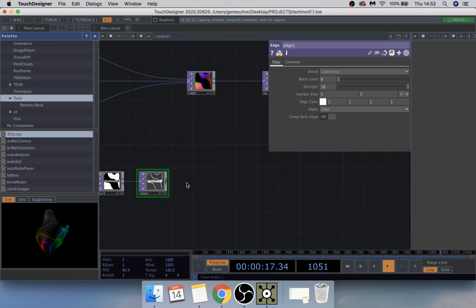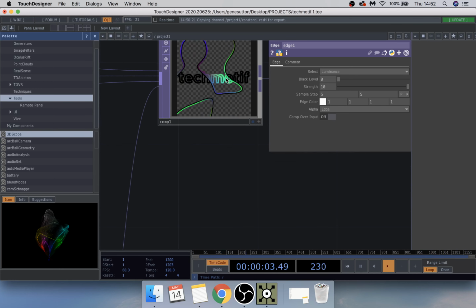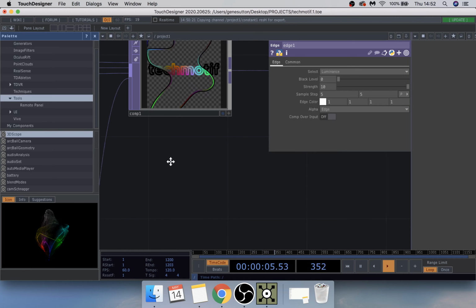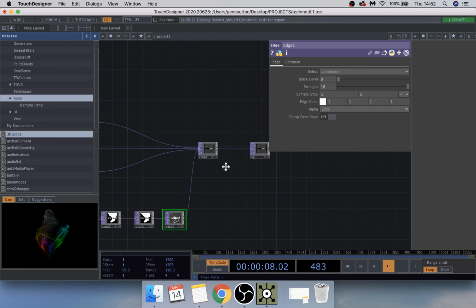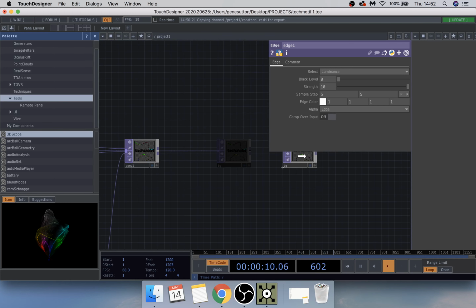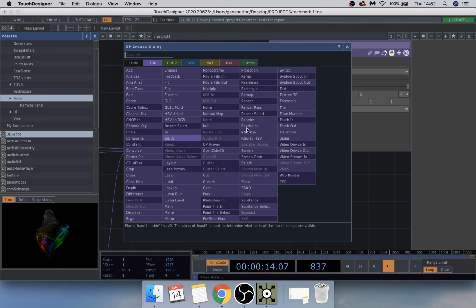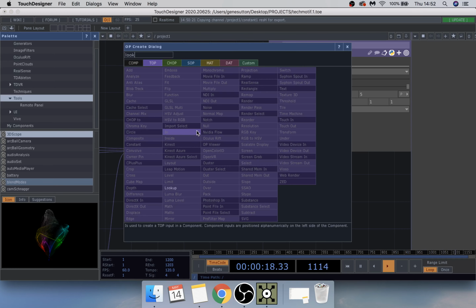You should see something has changed here, and that should be okay. So you get this type of effect. That's all good. That's exactly what we want. If we move this one over, and if you right click anywhere here, we'll go to insert and add a lookup.